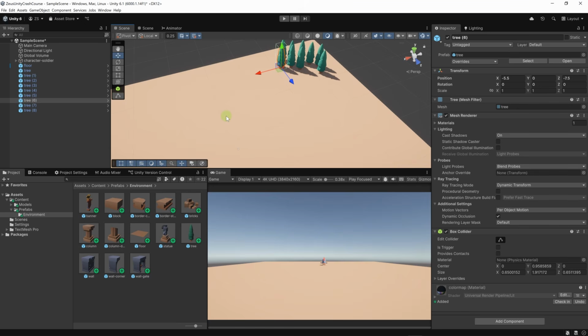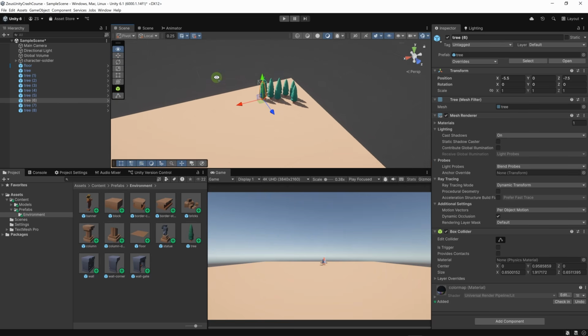This is not exactly level design. Since we have 3D models ready to use, we are doing a mix between environment and level design, because level design is all about creating the space where your player will navigate. It's not about deciding what an obstacle is. We are doing both at the same time. We're thinking about where the player will go, and at the same time we're deciding, oh, is this a column or is this a tree? But it's okay, since this is a small project, we can get away with it. But in your games, it's better to separate between the two disciplines of level design and environment design.